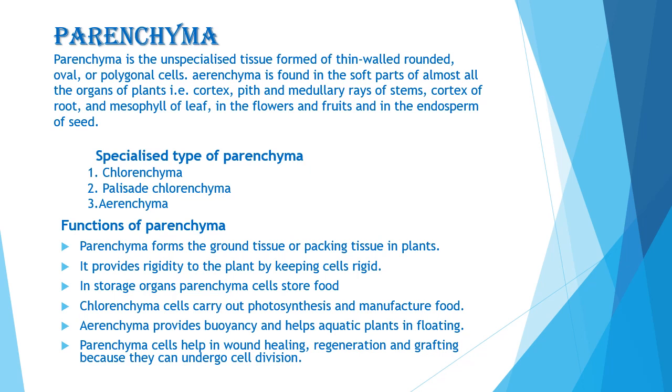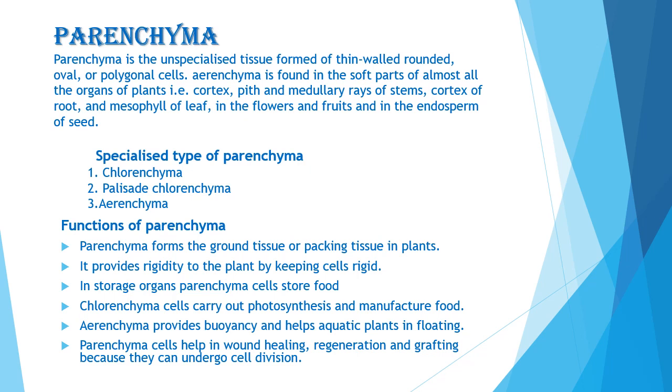Now what are the functions of parenchyma in plants? Parenchyma serves as a packing tissue. It fills the spaces between other tissues and helps in maintaining the shape and firmness of the plant due to its turgid cells. It provides rigidity to the plant by keeping cells rigid. In storage organs, like in xerophytes, succulent parenchyma acts as water storage tissue. If chloroplast is present, the parenchymatous tissue is called chlorenchyma and it helps in carrying out photosynthesis and can manufacture food.